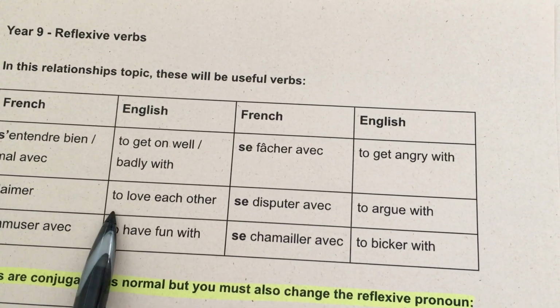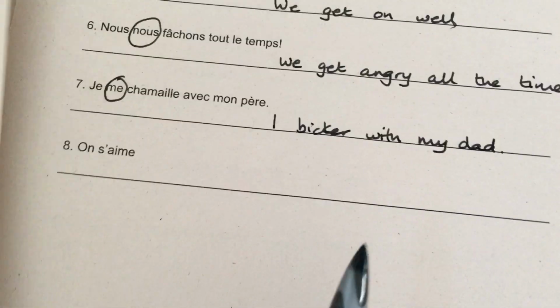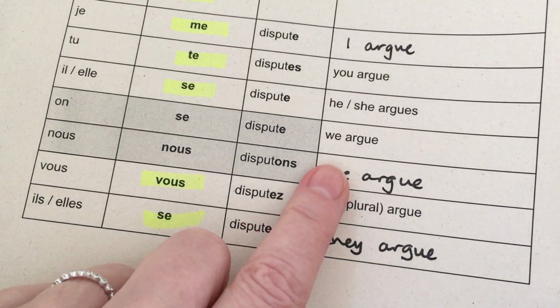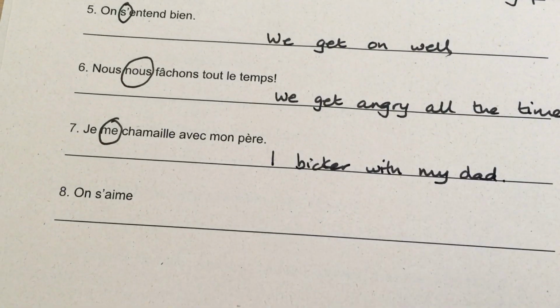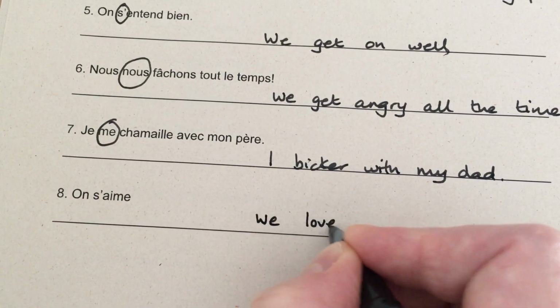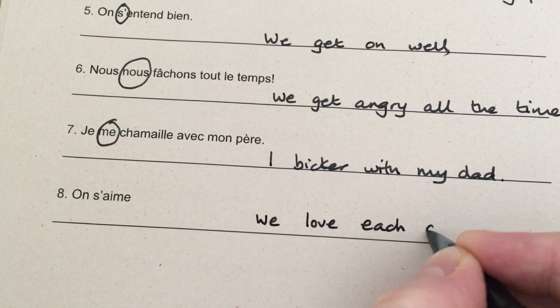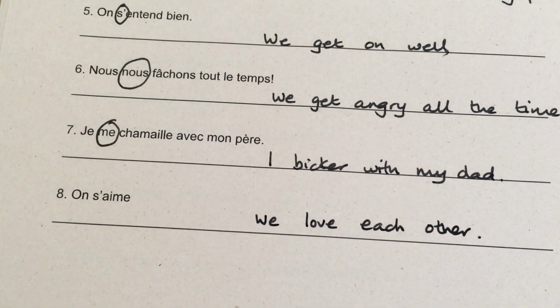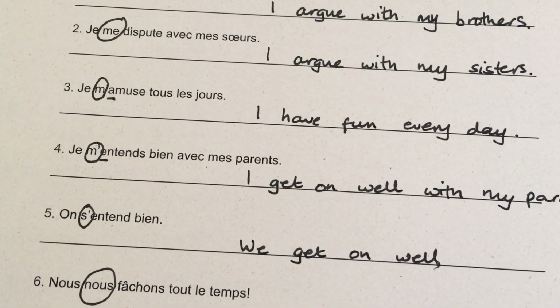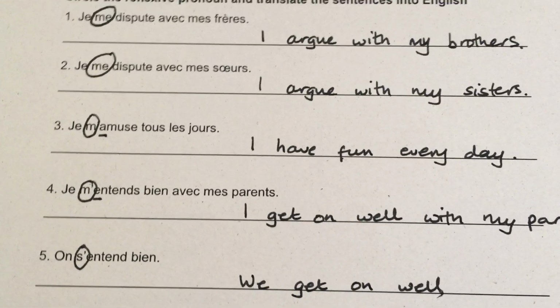And the last one, s'aimer, to love each other. En, as we can see from our chart, can mean we. So on s'aime, it's a great little one. We love each other. Okay, good. There we go. So in each one of those, we've circled the reflexive pronoun and we have translated it.